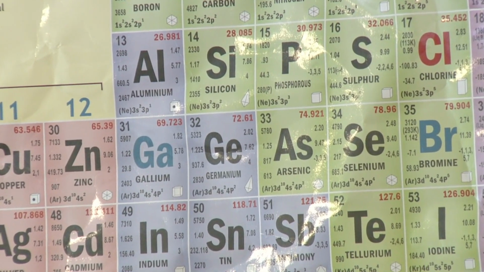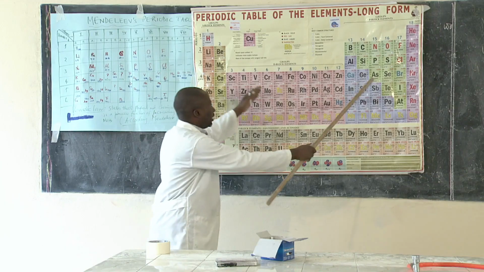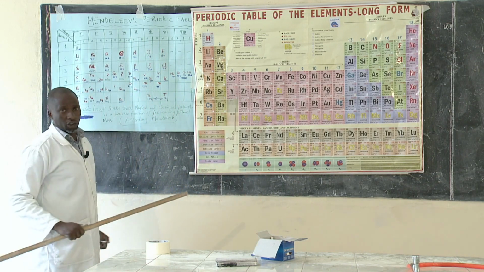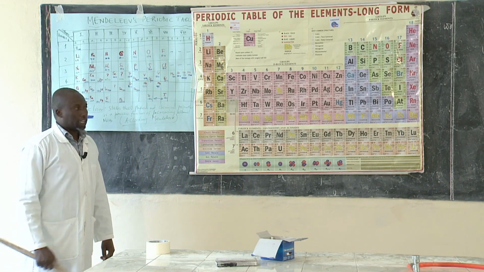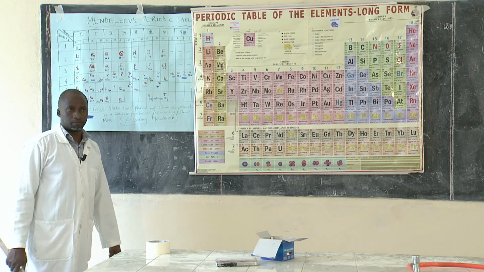Now, when you look at the modern periodic table and Mendeleev's periodic table, just have a look at both of them. What is the difference?